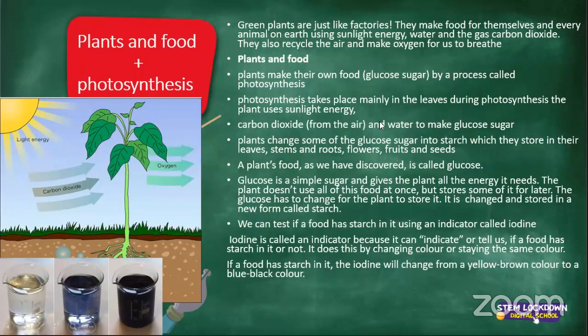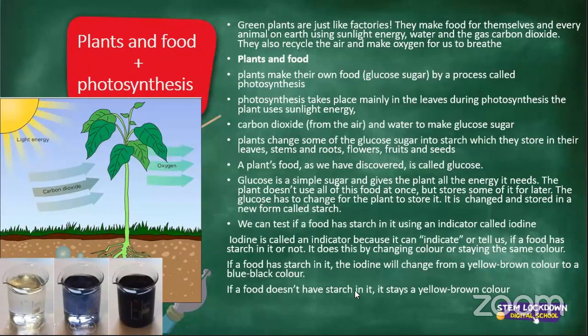Very, very good. If there's starch in there, it changes to a very dark blue, almost black color. Now, if a food doesn't have starch in it, it stays yellow brown. The lighter it is, the less starch it has or no starch at all.